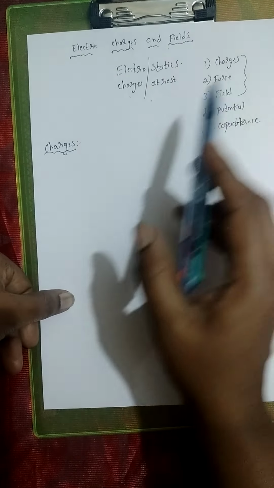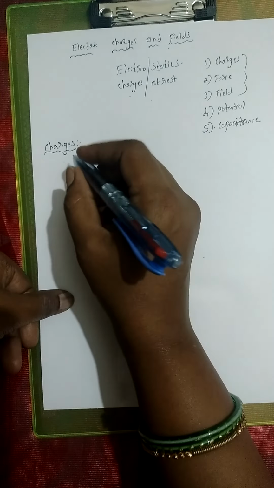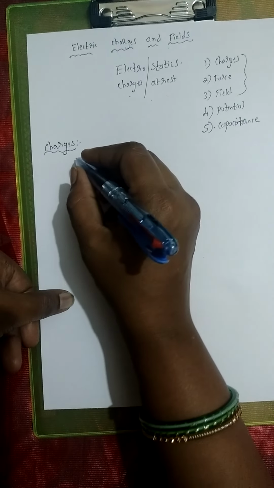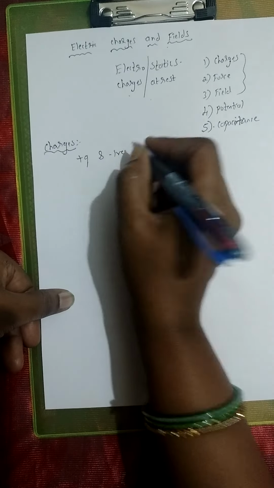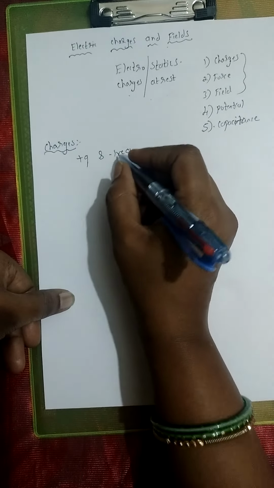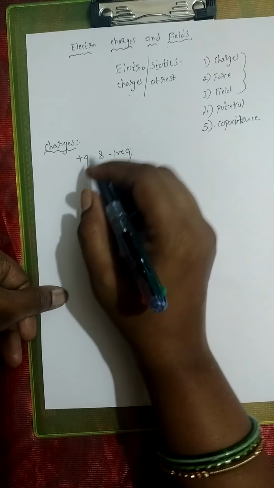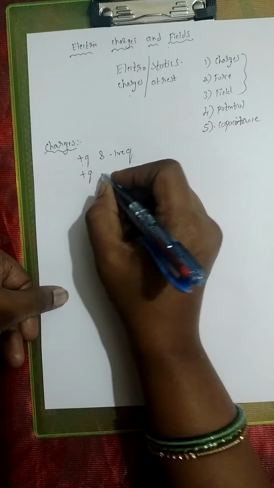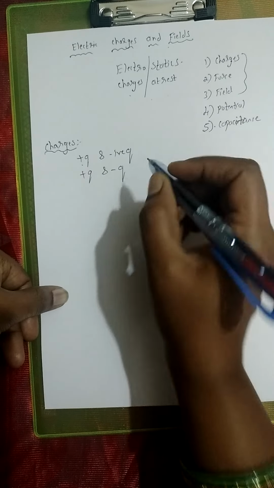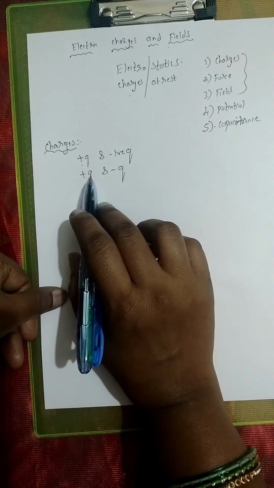Okay, children. So now the charges. There are only two basic entities, that is positive charge and negative charge. In your 10th standard itself, we have studied that there are two types of charges, positive charge and negative charge. Charges are represented as Q, right?